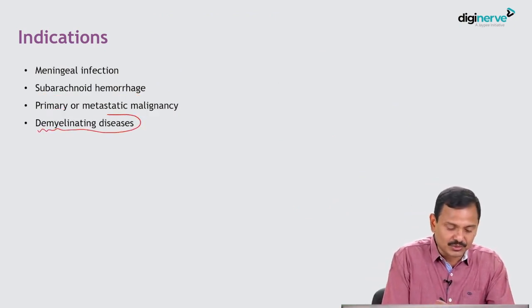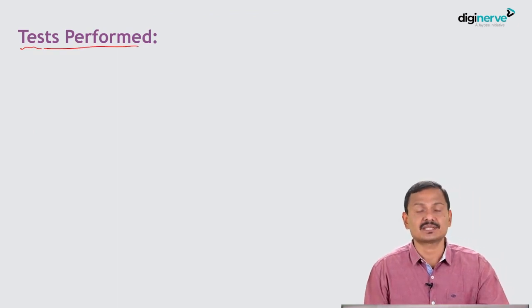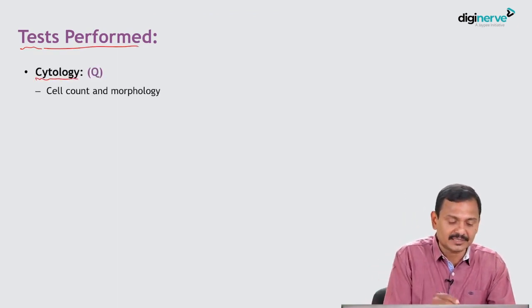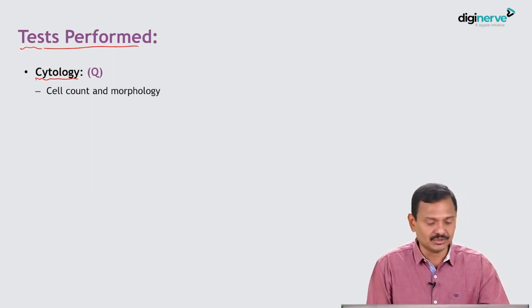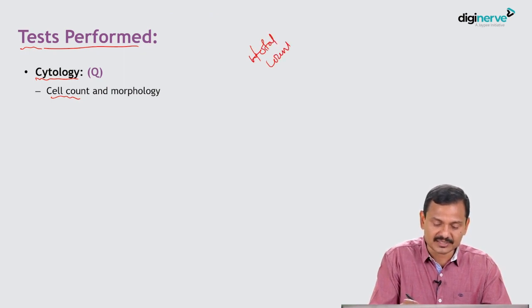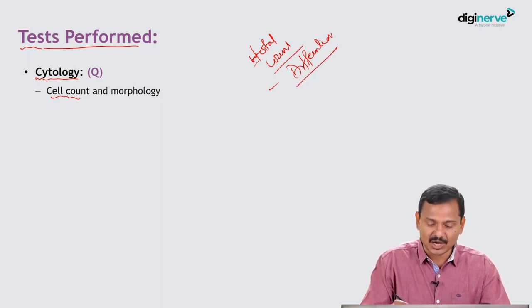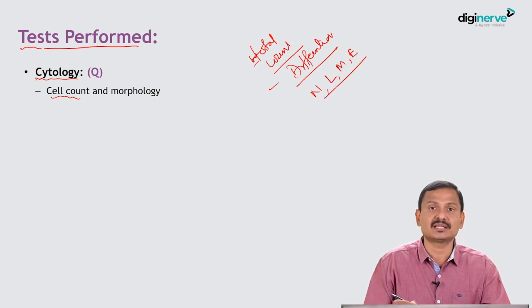Then sometimes we also evaluate the CSF in demyelinating disorders. Now what are the tests that are performed on a CSF sample? First is cytology, and in cytology we do a cell count, the total count as well as the differential count. Total count is the number of cells, and differential is how many neutrophils, lymphocytes, monocytes, eosinophils, so which cell is dominant.